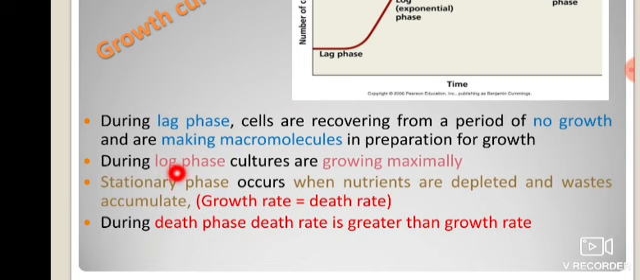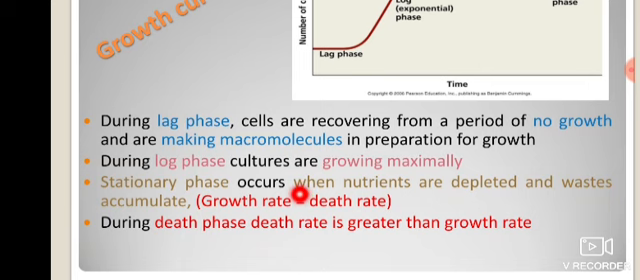Now the second one is the log phase. What happens during the log phase? The culture is growing maximally. The log phase is also called the exponential phase, meaning that during this phase the growth of your microorganism is very high. So it is called the log phase and the exponential phase.